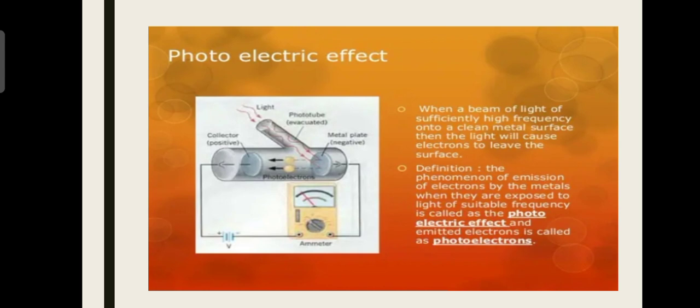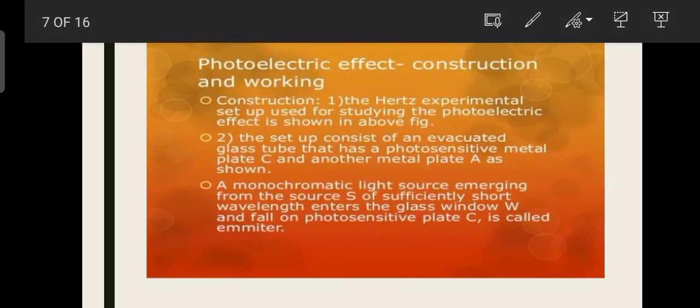Photoelectric effect. When a beam of light of sufficiently high frequency falls onto a clean metal surface, then the light will cause electrons to leave the surface. Definition of photoelectric effect: the phenomenon of emission of electrons by metals when they are exposed to light of suitable frequency is called the photoelectric effect, and the emitted electrons are called photoelectrons.